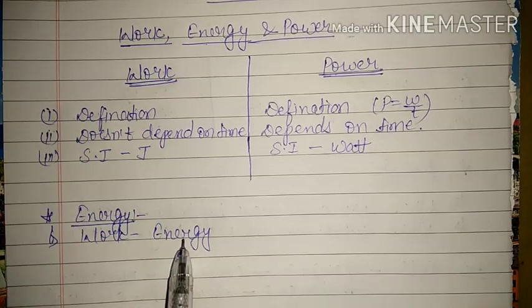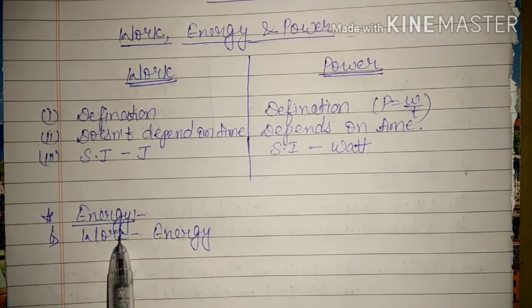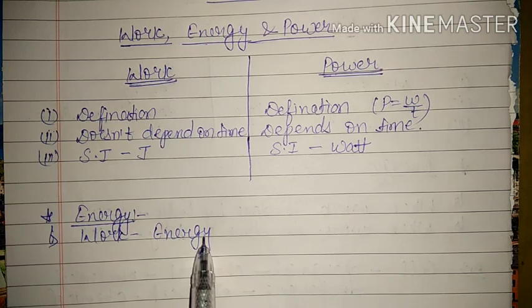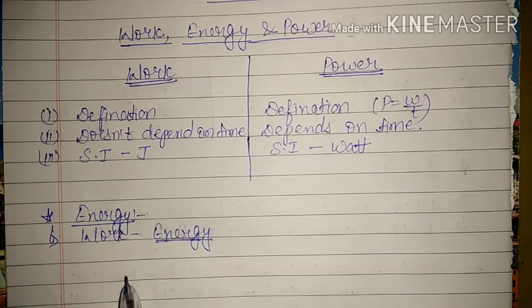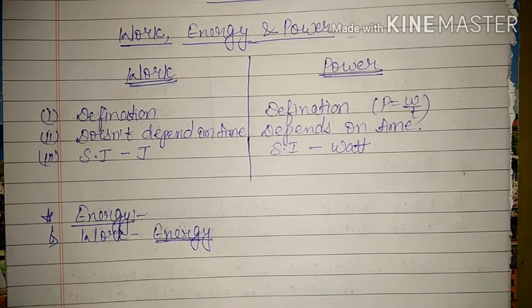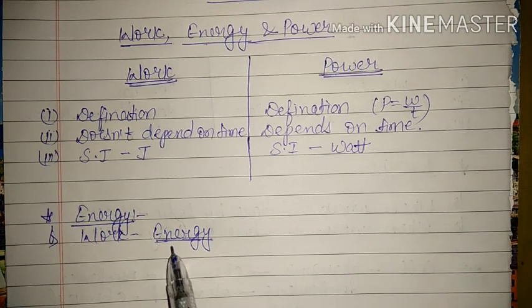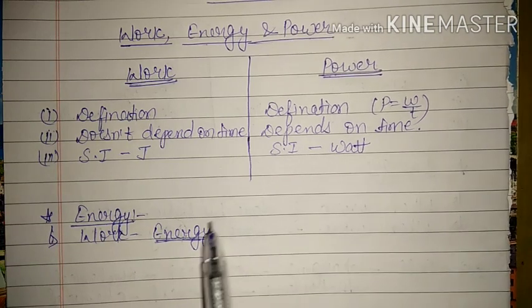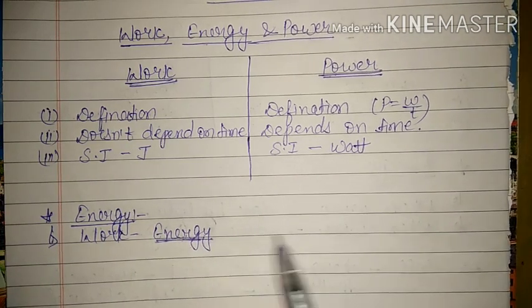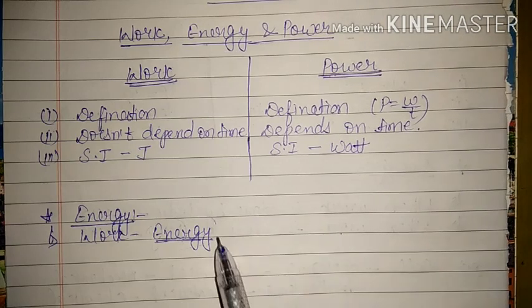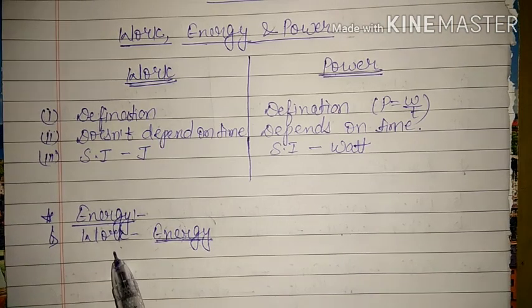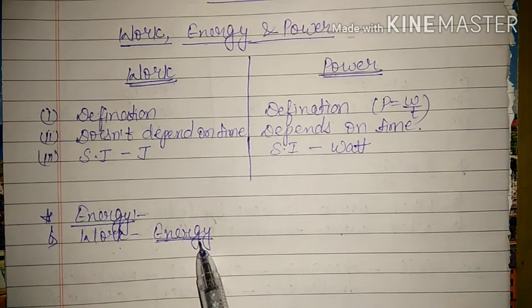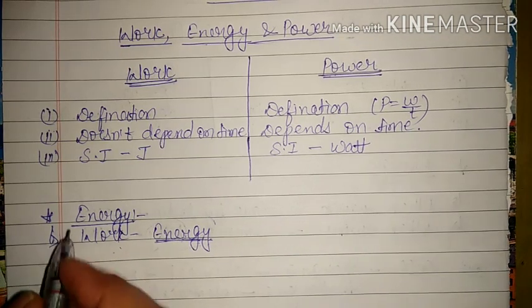That means energy is converted into work done. If the body does some work, then its energy will be converted into that work done. For example, if you had breakfast, at that time your body gained some energy. So now you have energy. If you clean the room, then that energy of food has been used in the cleaning, right? That means that energy has been converted into work done. So for doing work, a body must have energy, and they both are interrelated with each other.